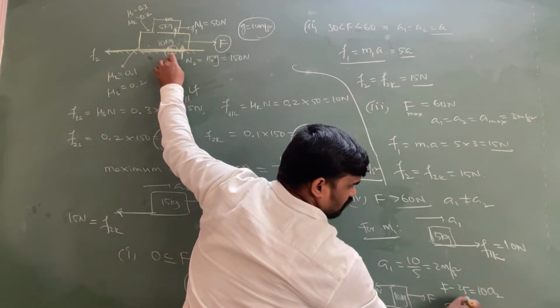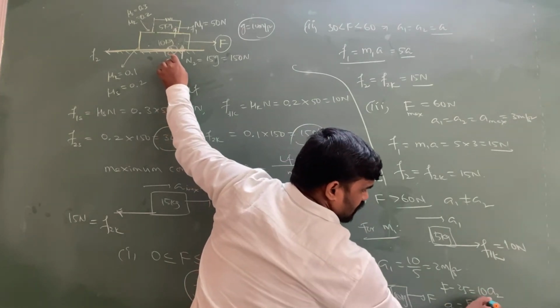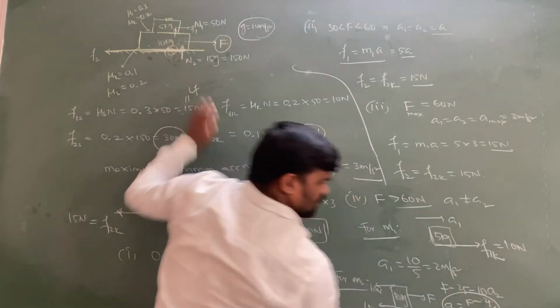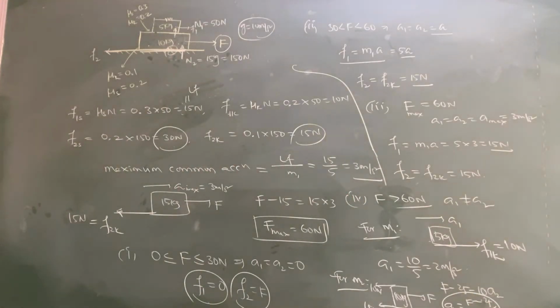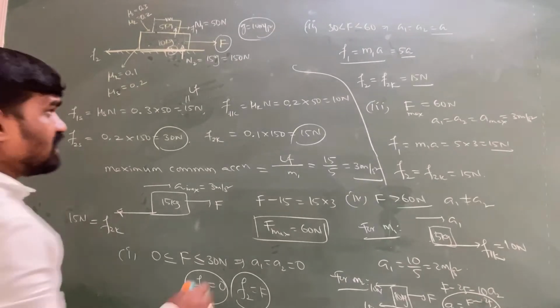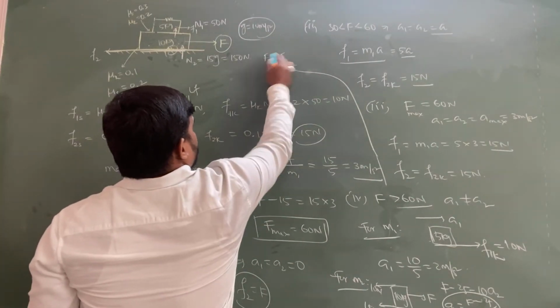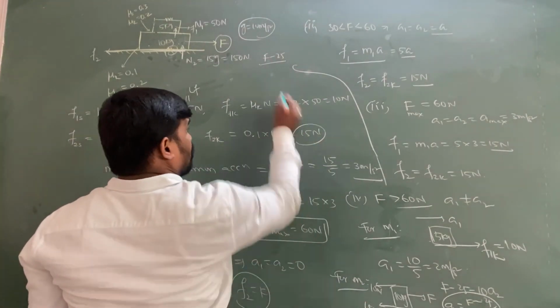So A2 equals F minus 25 by 10. This is the acceleration of the lower block: F minus 25 divided by the mass of the lower block, 10.